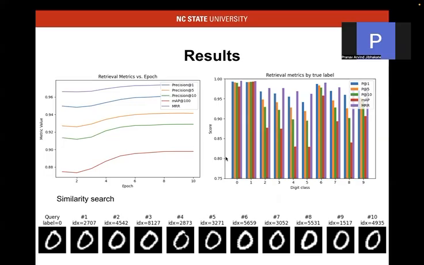The second graph is the retrieval of that digit class, showing the similarity for that digit class. The lower image is the query image, and if the first is the query image, the images next to it are the similar retrieved images.